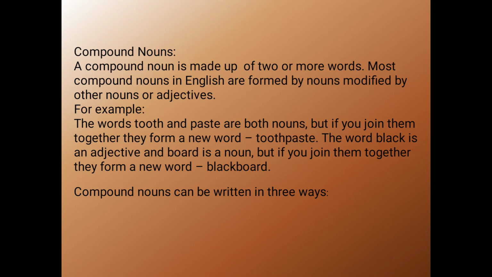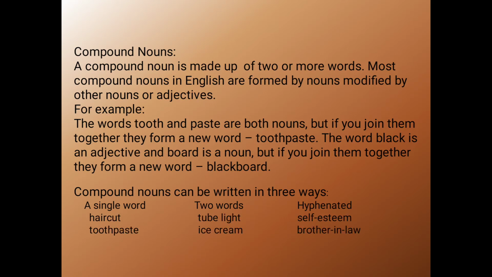So compound nouns can be written in three ways. What are those three ways? A single word, two words, and hyphenated. So these are the three ways you can write compound nouns. For example, in single word we have haircut, toothpaste. Two different words we are combining and writing as one word, haircut, toothpaste. And two words like tube light, ice cream. These are compound nouns, but still we are writing them as two words. Hyphenated: self-esteem, brother-in-law.